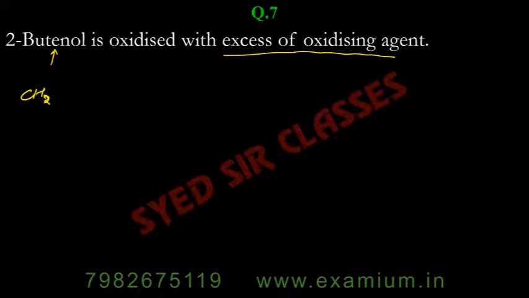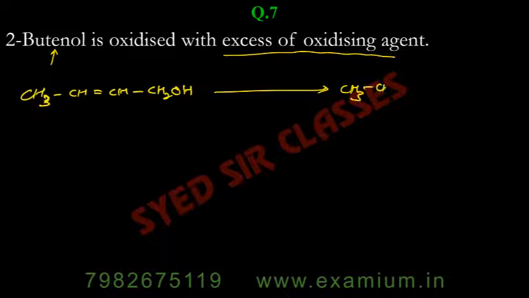The reaction will be the same. CH3CHCHCH2OH will get converted to CH3CHCHCOOH. Butenoic acid, so we remove the e: butenoic acid.